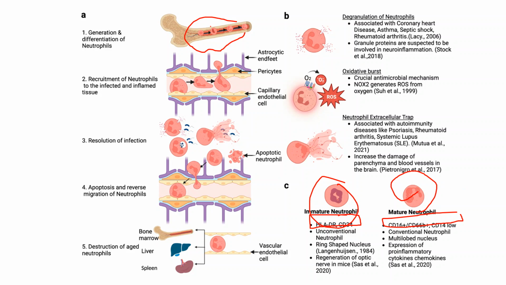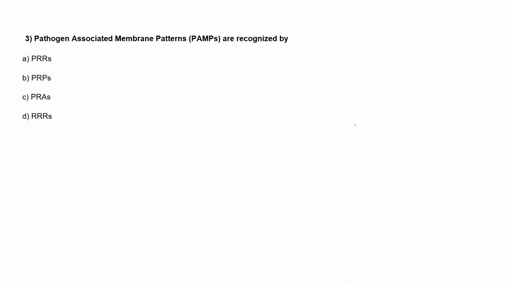Also, we can distinguish the immature neutrophil from the mature neutrophil on the basis of the nucleus. In the case of immature, a ring-shaped nucleus is there, and in the case of mature, a multi-lobed or normally three-lobed structure is there. So that's all about the neutrophil.